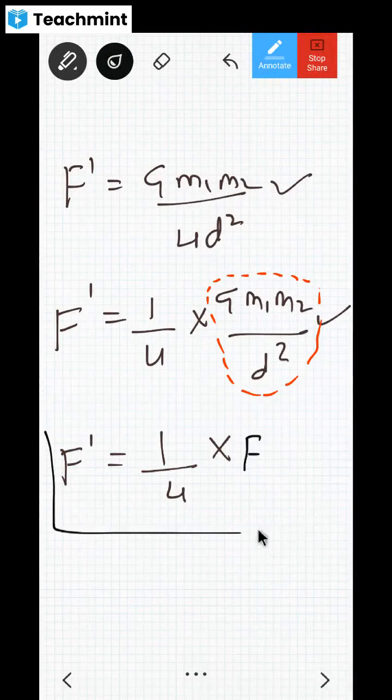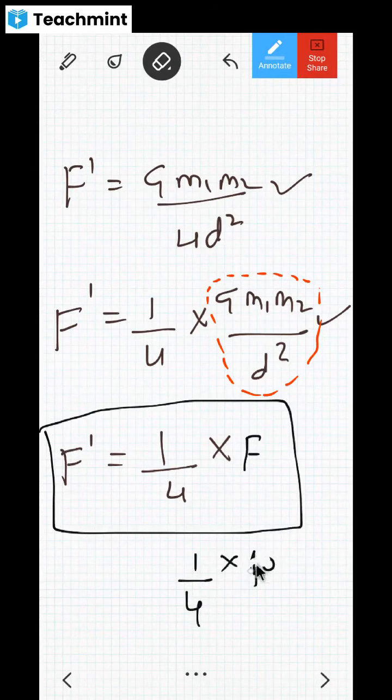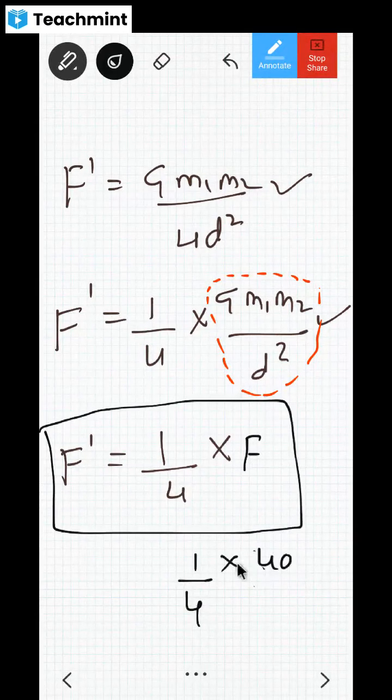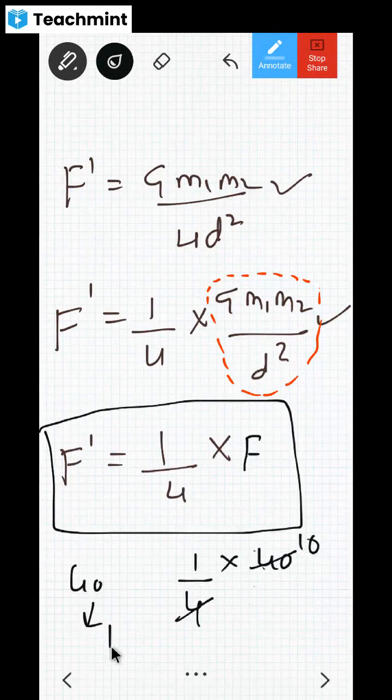So the new force has become 1 by 4 times of 10. If the initial force was 10, what is the new force? The new force is 1 by 4 into 10. Otherwise, if you take the old force as 40, just as an example, 1 by 4 of 40 is 10, so it has decreased by 4 times.